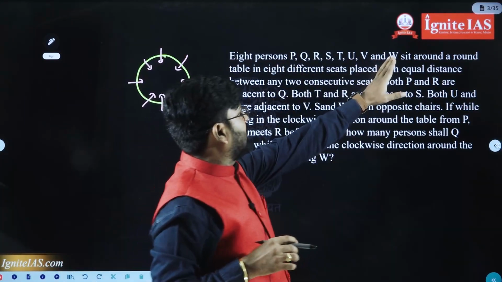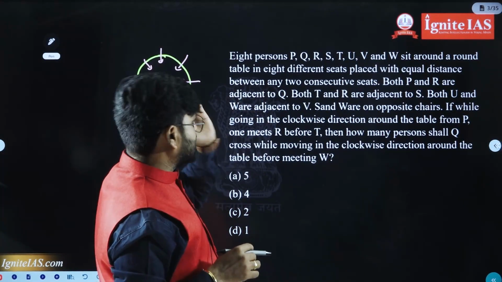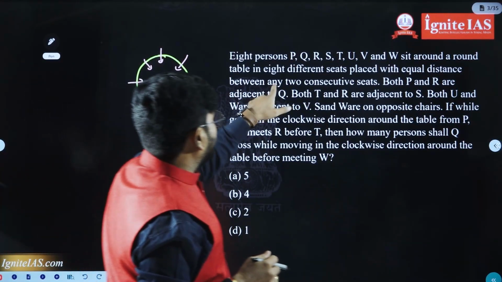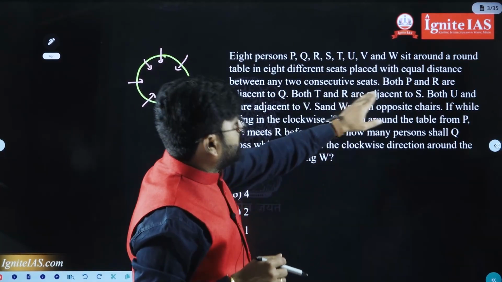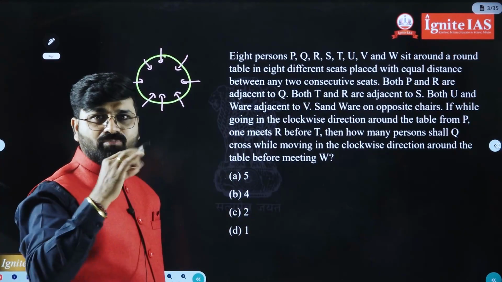P, Q, R, S, T, U, V and W sit around a table in different seats with equal distances. Then only is it equal distance, right? Between any 2 consecutive seats. Both P and R are adjacent to Q. Adjacent to Q: P and R.